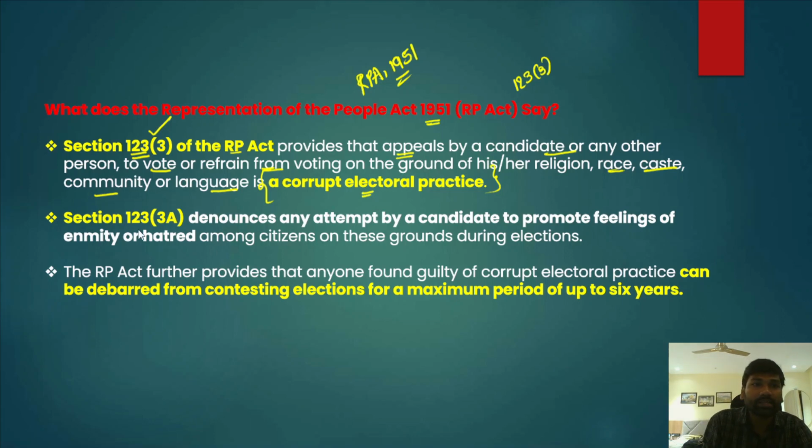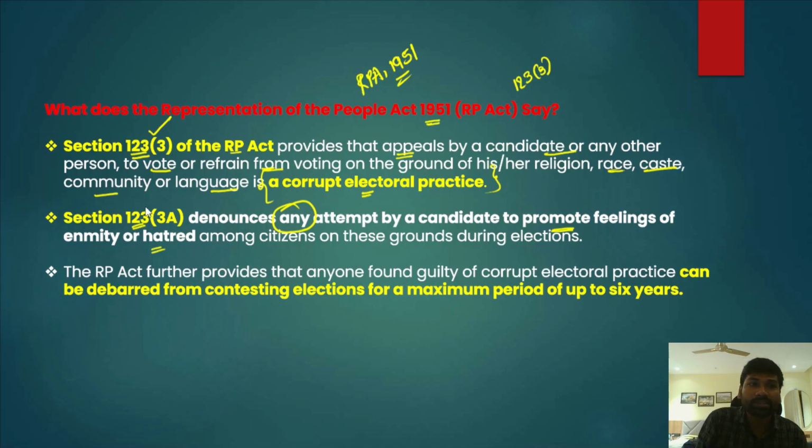And secondly, there is another section, 123 3A, and this particular section also denounces any attempt by a candidate promoting feelings of enmity or hatred among the citizens on different grounds. The feeling of enmity and hatred can be encouraged among the citizens by different activities. For example, they can use religion, caste, region, language, race, all those things.